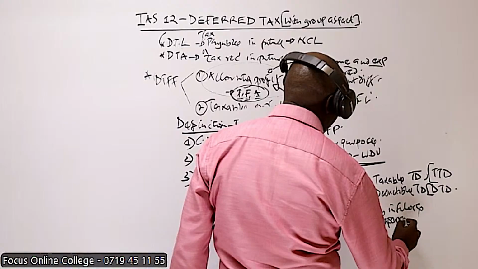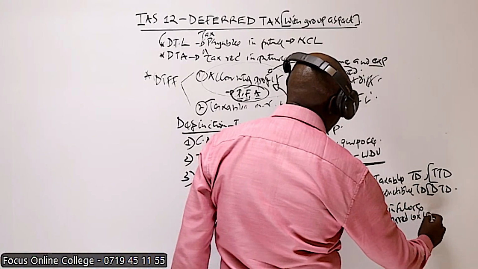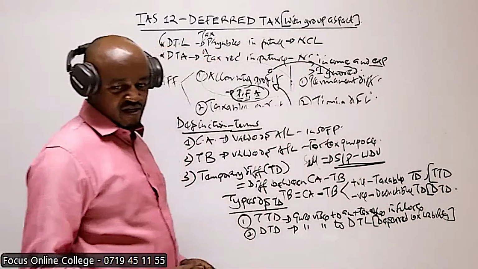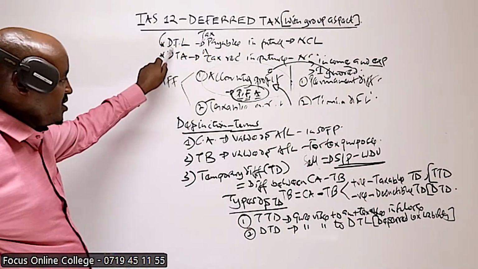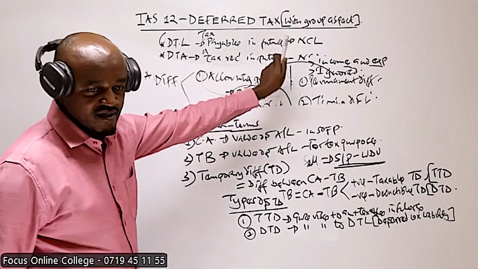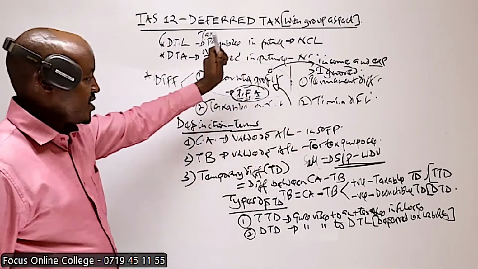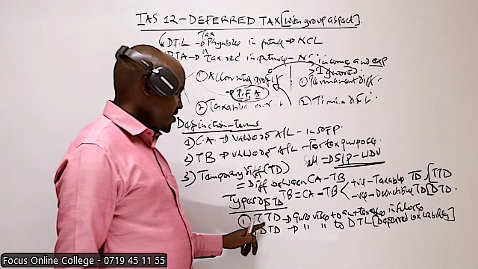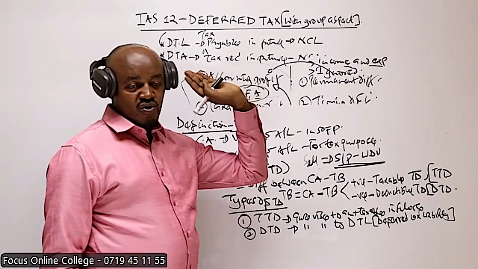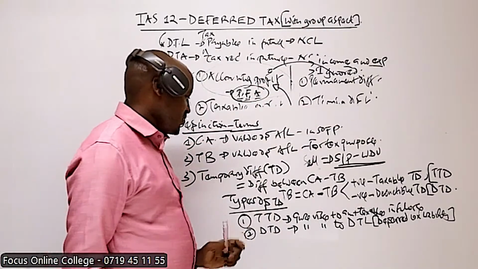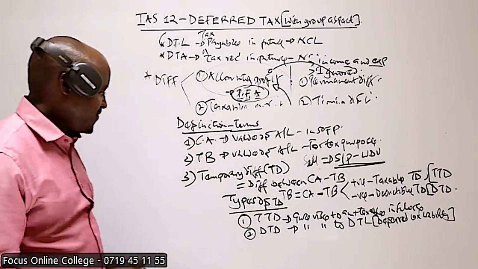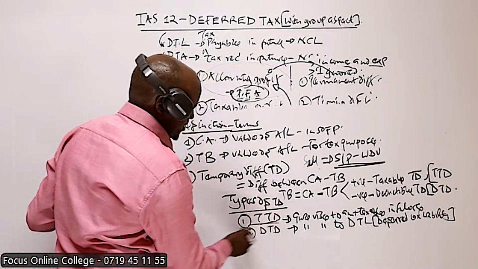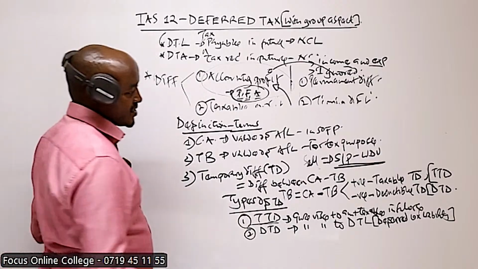This gives rise to the deferred tax liability. Remember from our introduction, we said deferred tax liability is a tax payable in the future. Why do we have a tax payable in the future? Because the taxable temporary difference will give rise to amounts which will be taxed in the future. So the TTD, taxable temporary difference, gives rise to deferred tax liability.